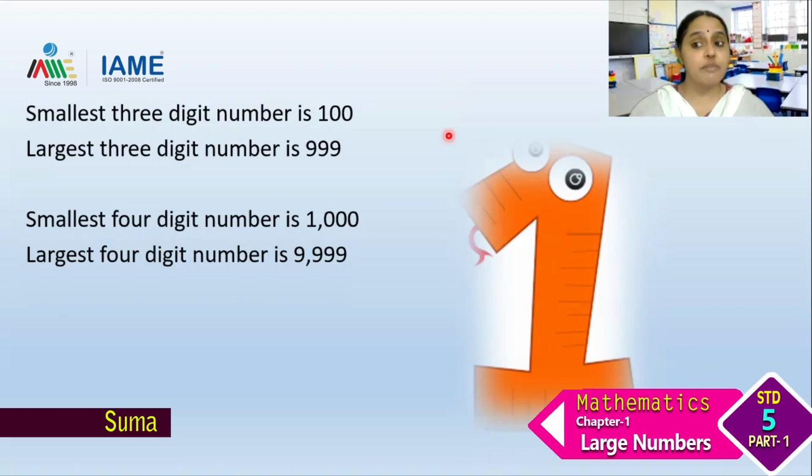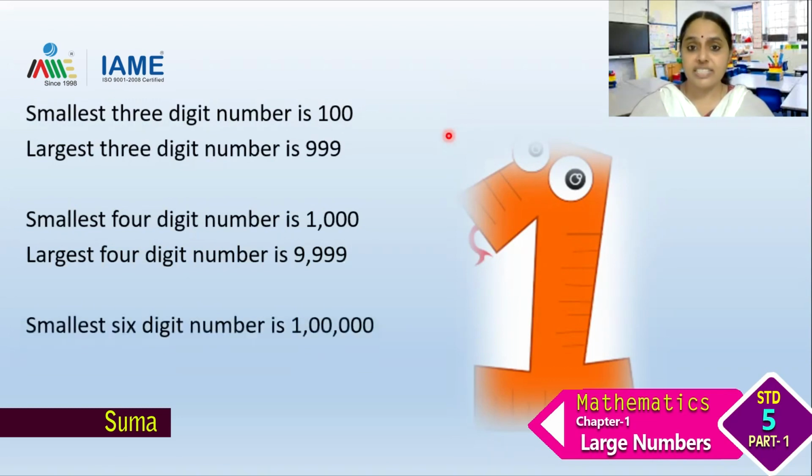Now, can someone tell me what is the smallest six-digit number? Someone says it is 1 followed by 5 zeros. Is he correct? Yes. The smallest six-digit number is 1 lakh. See, 1 followed by 5 zeros. But do we say like that? No, we will read the number as 1 lakh. And what is the largest six-digit number?